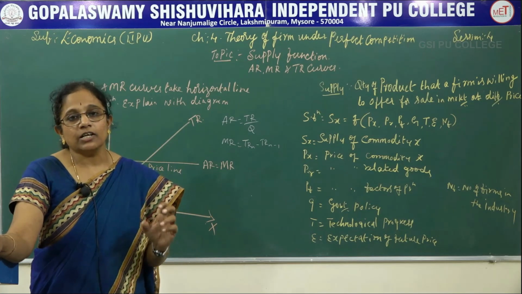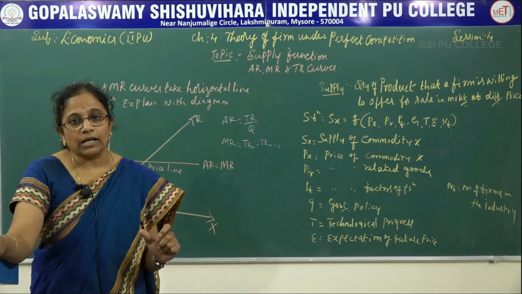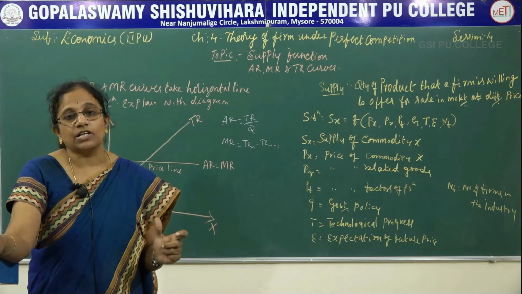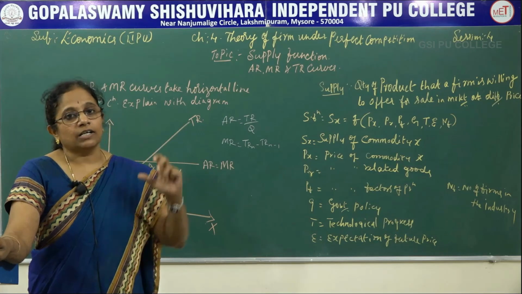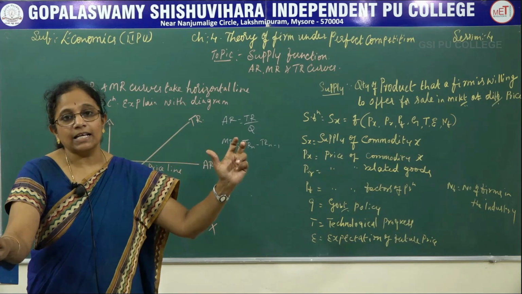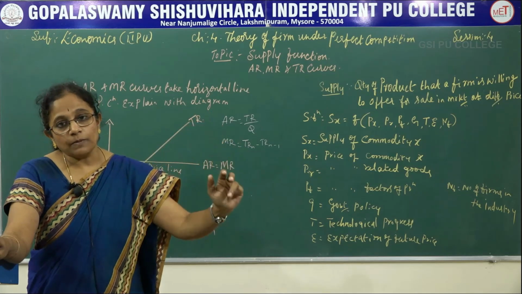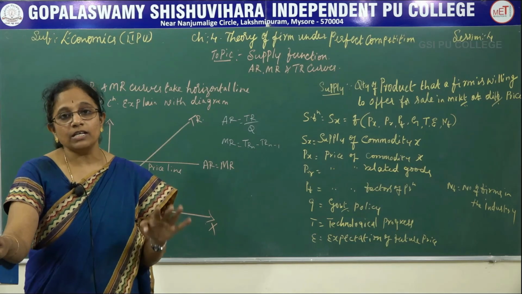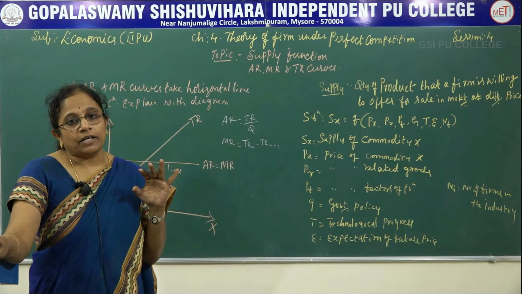The research and innovation wings of different products work in the market, and therefore for years long, generation by generation, they are existing in the market. You can see in the market, the great grandfather was selling sarees, the same shop is maintained by grandfather, and the same shop is maintained by father, and now the fourth generation son is also maintaining. They are standing in the market under tough perfect competition.